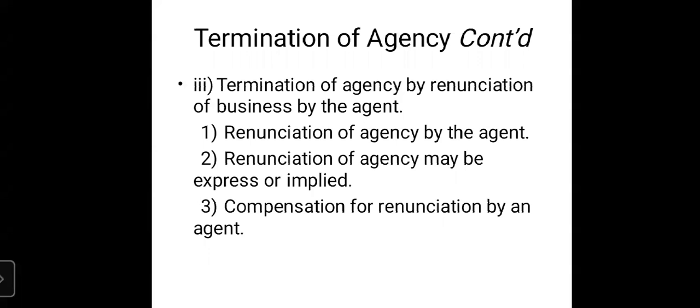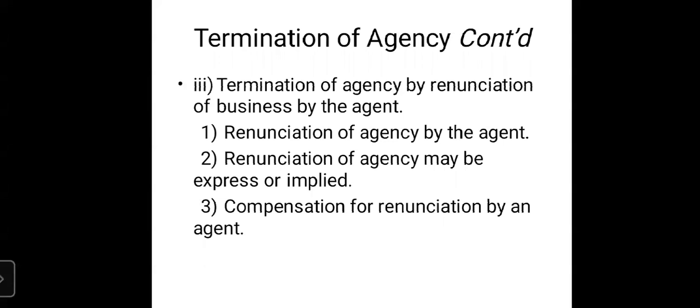And under which circumstances is the agent not bound to pay compensation? If the agency period is over, after 1 year, if he leaves the agency, then automatically the period is over, the contract is over, so here the agent is not bound to pay compensation.